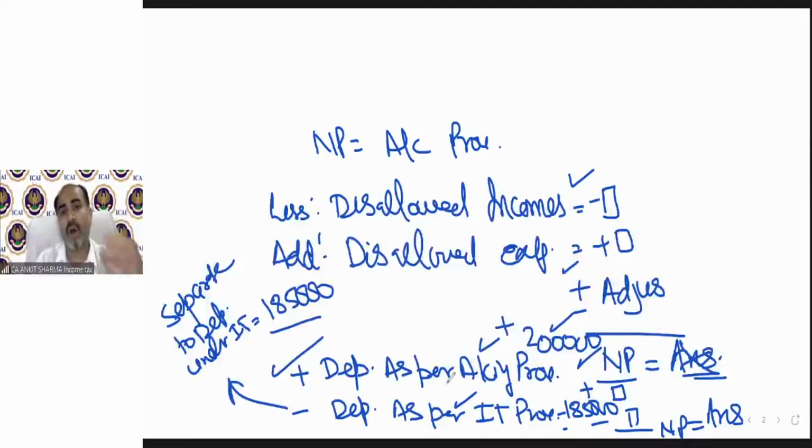Now moving on to the provision, our notes sheet. So now we will discuss the provision of depreciation, you will understand why we are discussing it. Because we need to calculate depreciation as per income tax provision. We need to add the accounting provision in the format, and we need to deduct the income tax provision depreciation from the format. That's why we are going to discuss the depreciation provision. I hope understood. Now let me take the queries. Let's see what students want to ask.